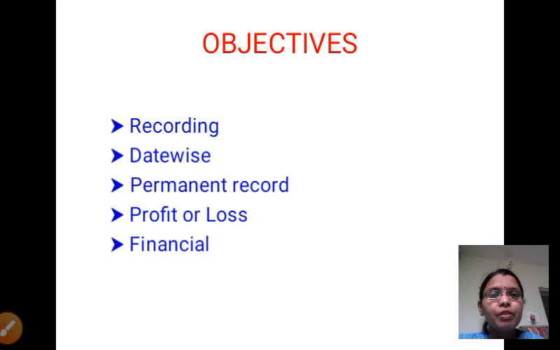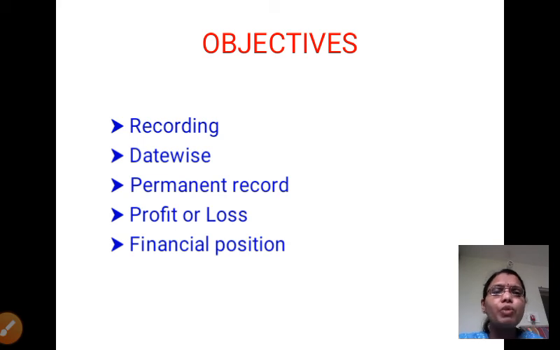Next, financial position. Using all those records, we find out the businessman's financial position. How is it possible? Because we record all expenses and income. Right? We record how much cash comes in and how much cash goes out, how much is our receivable amount and how much is our payable amount.